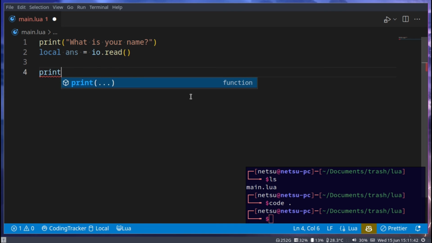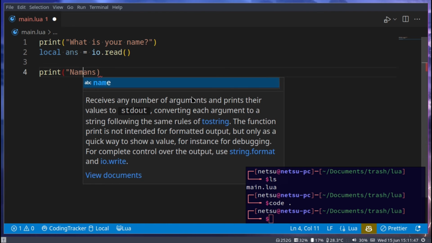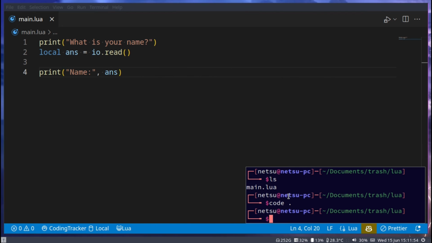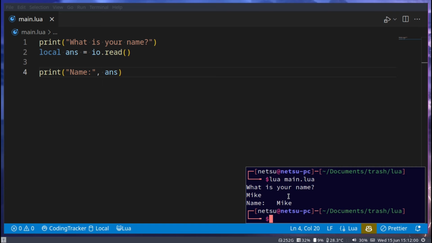Then here we can print ANS. We can maybe go name colon, and there we go. If we were to run this Lua file, what is your name? I will say Mike, and there we go, name Mike.